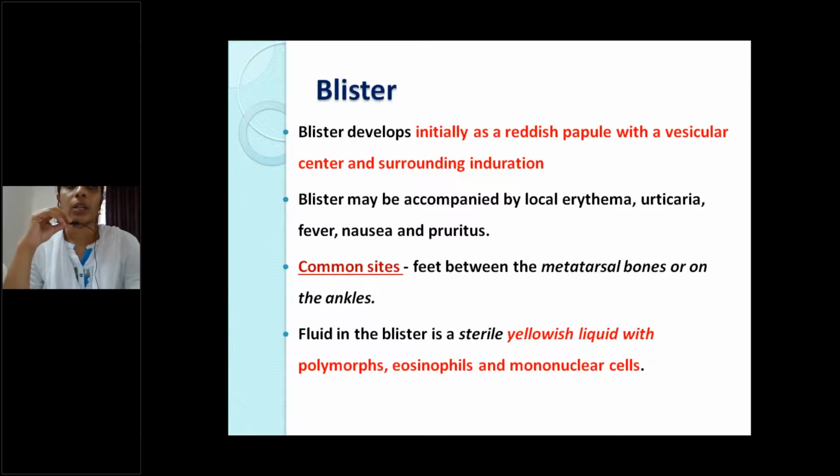Common sites are the lower leg, usually the foot between the metatarsal bones or the ankles. This blister is filled with fluid. The fluid is a yellowish liquid, sterile. It contains polymorphs, eosinophils, and mononuclear cells.